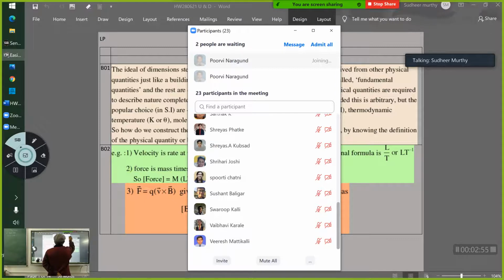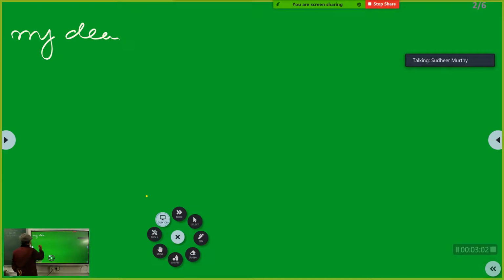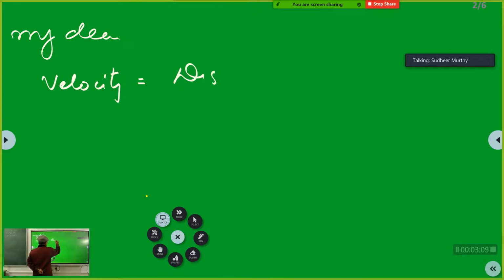So, write the formula for velocity. The formula for velocity will be velocity is equal to displacement upon time. I am just writing the mathematical formula.